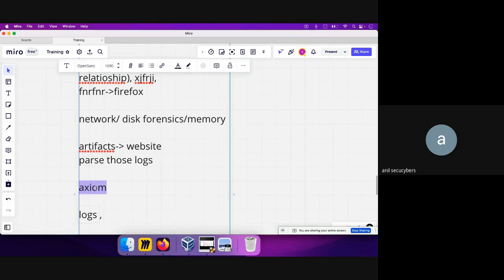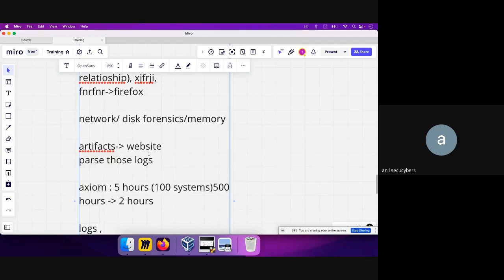In that case, it is not possible to use the Axiom tool and do the disk investigation and get the answer, because to process that disk image, for one system it might take at least 5 hours. Okay, and if you have 100 systems, it will take you 500 hours just to parse the systems, and then the analysis will take, let's say, another 2 hours, for example. So it will take weeks and weeks.